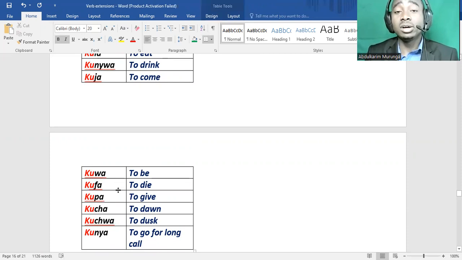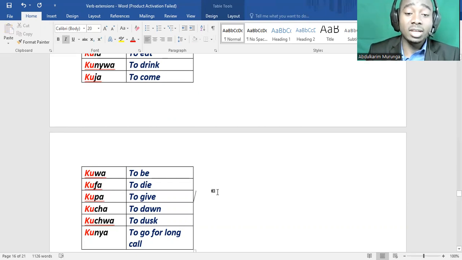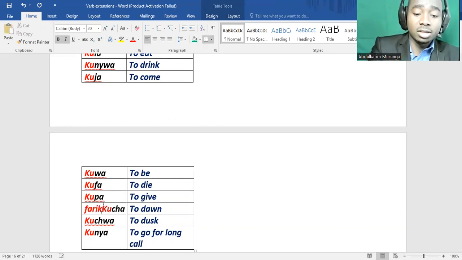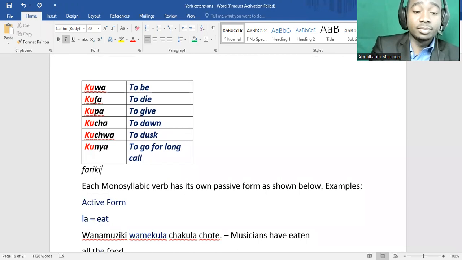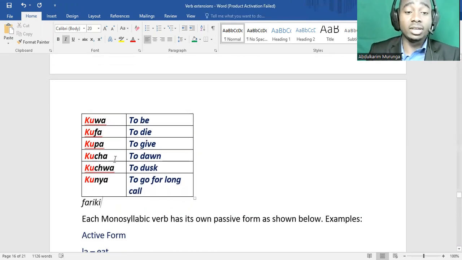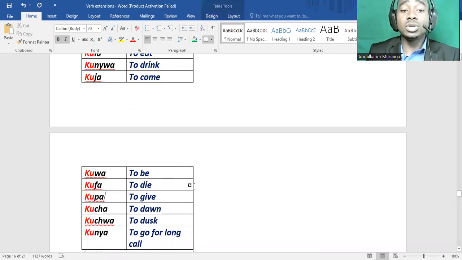This kufa, sometimes we don't use this verb because it's considered impolite. So instead of saying kufa, we say fariki. Fariki means to die. Fariki, okay? I can just write here, fariki. It means to die, fariki. Then we have kupa, is to give. Kupa, to give something to someone, okay?